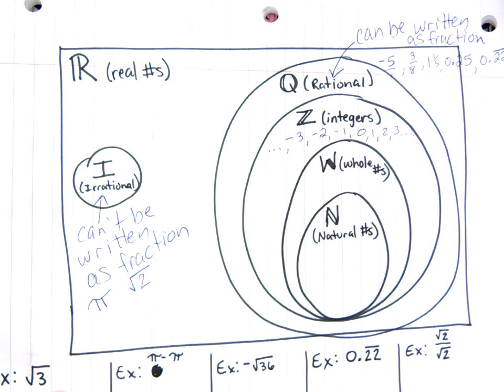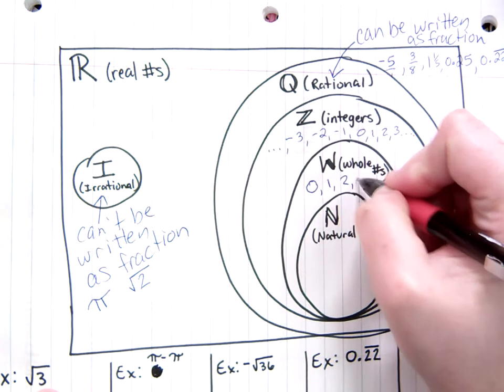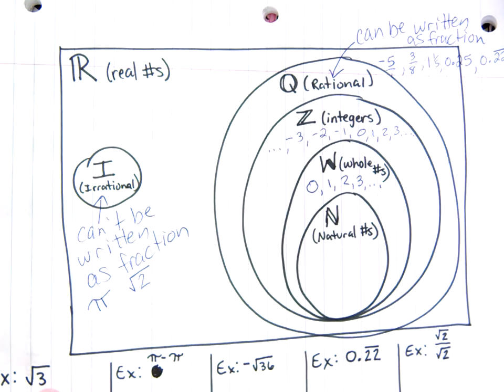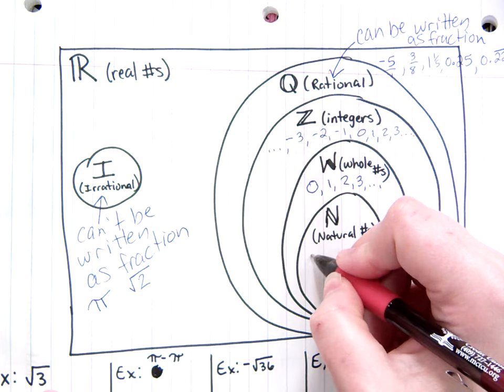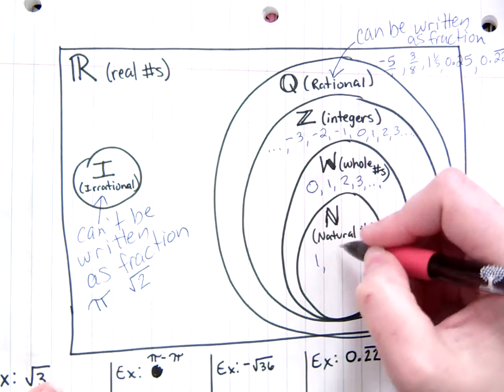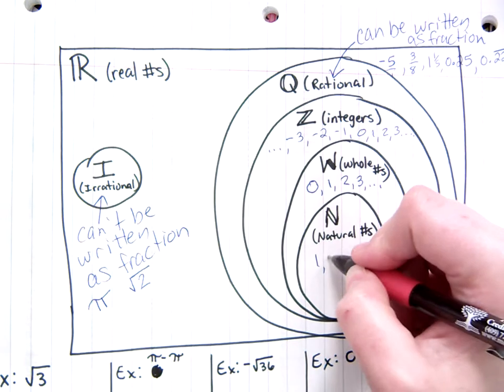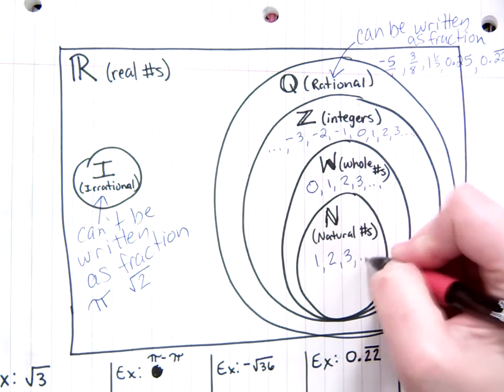Whole numbers exclude the negatives, so whole numbers start at 0. Natural numbers is a subset of this one, and it drops the 0. It starts at 1. So these are what I call the kindergarten numbers. You start counting in kindergarten with the number 1. So 1, 2, 3, and so on.